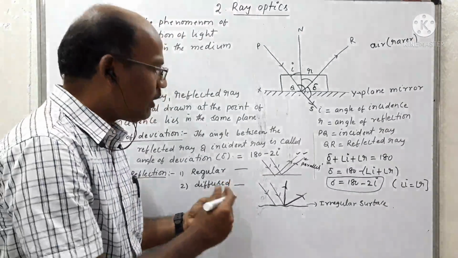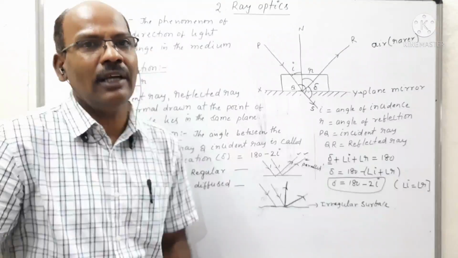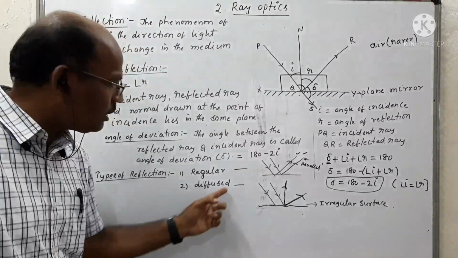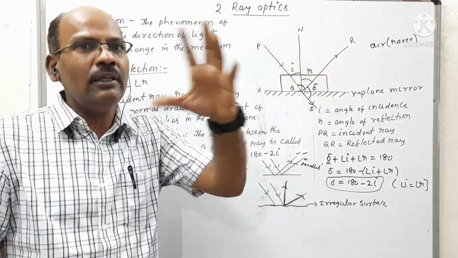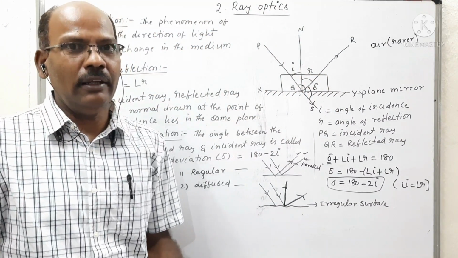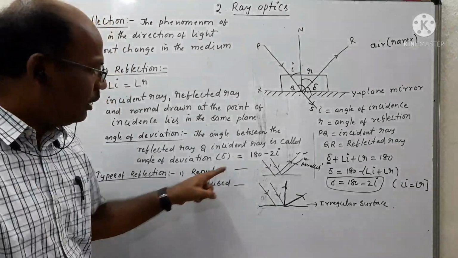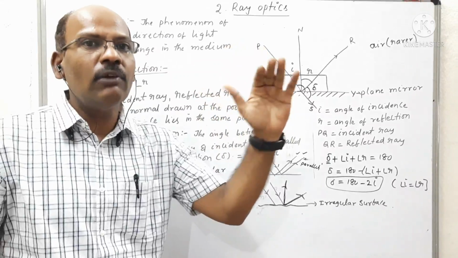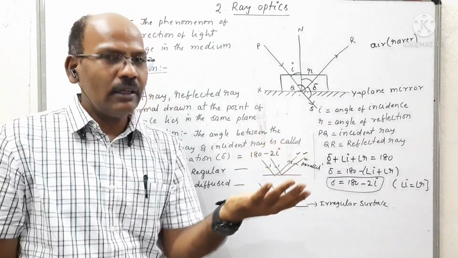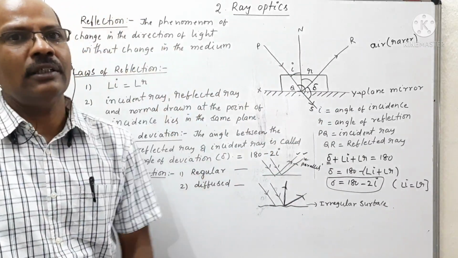So diffuse reflection plays an important role in our daily life. Due to diffuse reflection only, we can observe all the parts of any object clearly. But in the case of regular reflection, we observe bright intensity on one side and dark intensity on the other side.